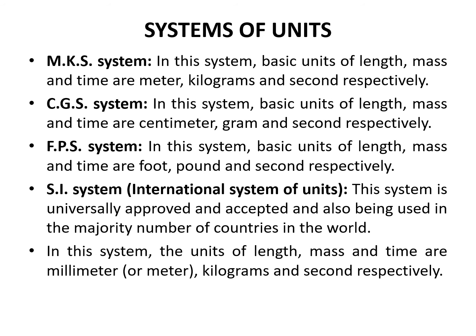In the CGS system, the unit of length is centimeter, the unit of mass is gram and the unit of time is second. In the FPS system, the unit of length is foot, the unit of mass is pound and the unit of time is second.